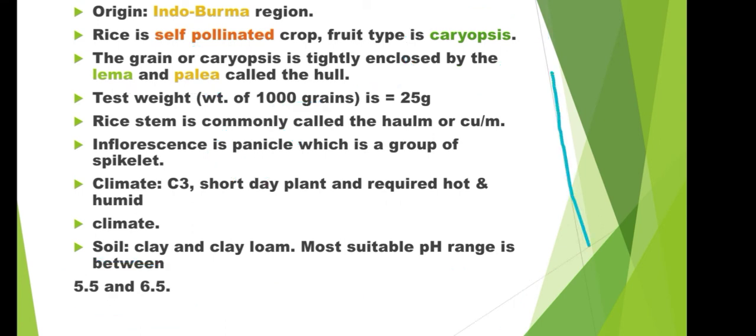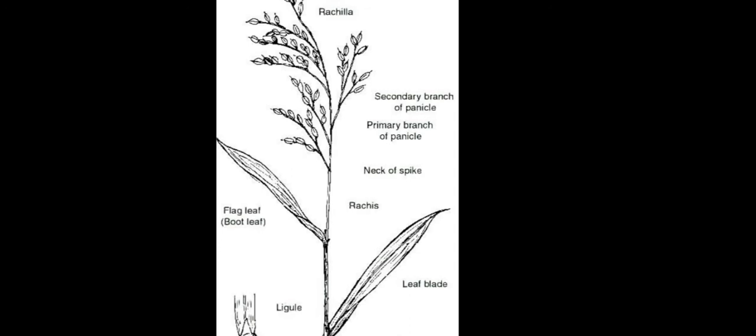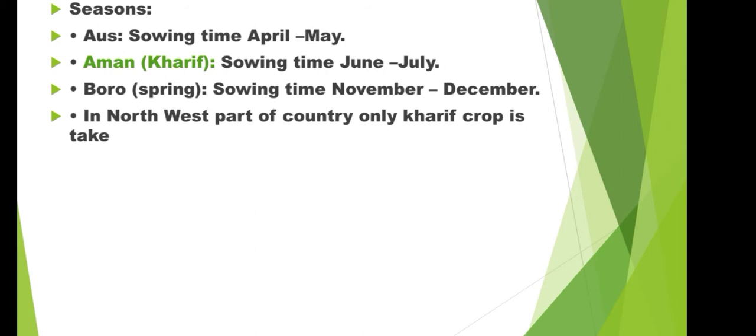See, if the paddy plant is like this. I am drawing on the phone, so that is why. But I will show you some pictures in just a minute. Are you able to see it now? This part is known as the panicle, and inside this, one fruit will be there. I already told you the name of that: caryopsis.